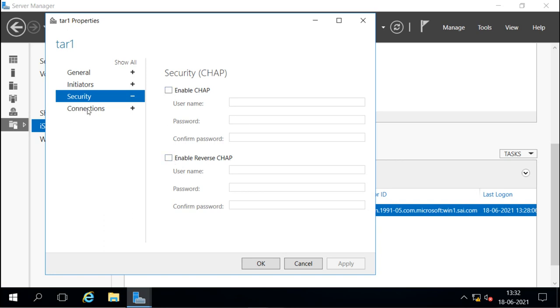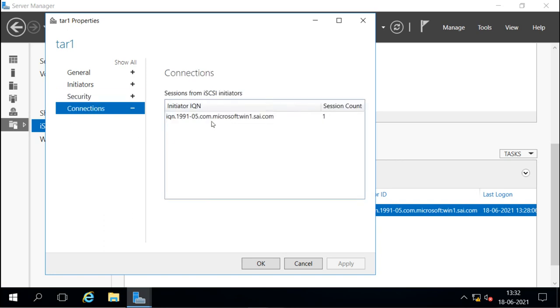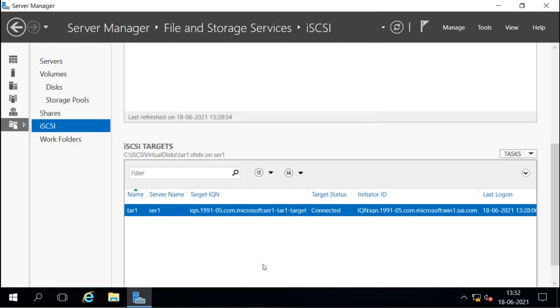You can check the connection status. Right now this IQN, this initiator, is connected. The count of sessions is 1. So right now one initiator is connected to access this target. This is how we can configure the iSCSI target, share the iSCSI target from the server, and use it from the iSCSI client.